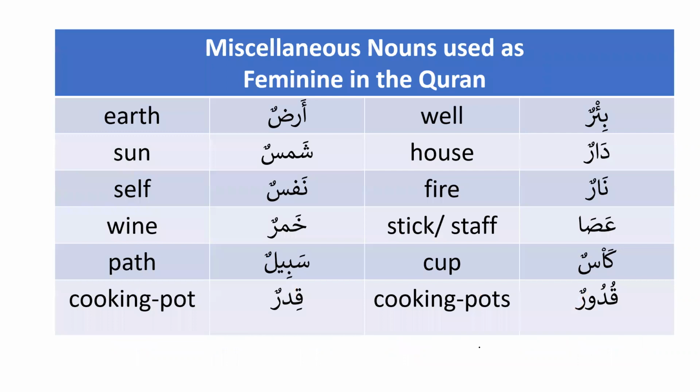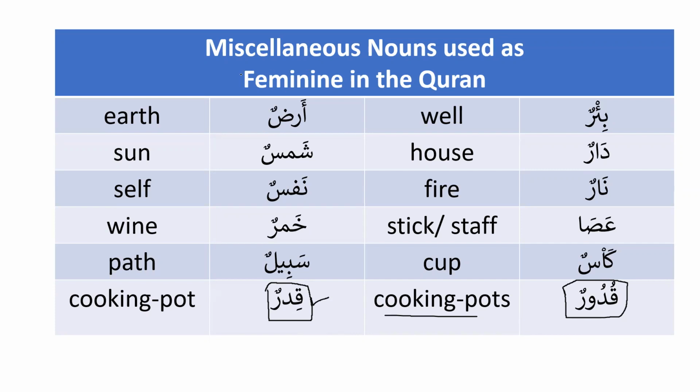Also, as we discussed about qidrun, as we know that qidrun is a cooking pot and it is feminine, so it is singular, and this is feminine. And similarly, the plural is qudurun, and it is used in the Quran. Qudurun in Surat Saba is used over there. So cooking pots, as we can see over here. So whether it is used as singular or plural, it will be feminine.